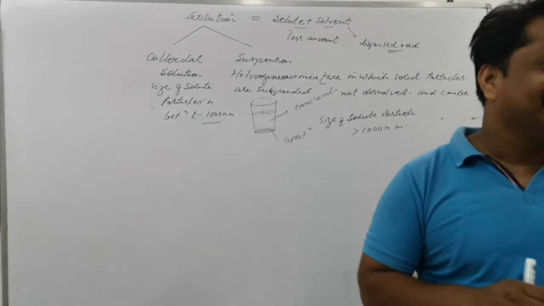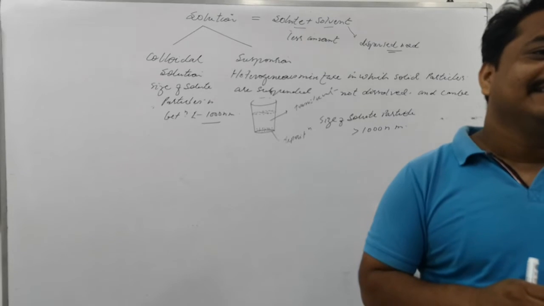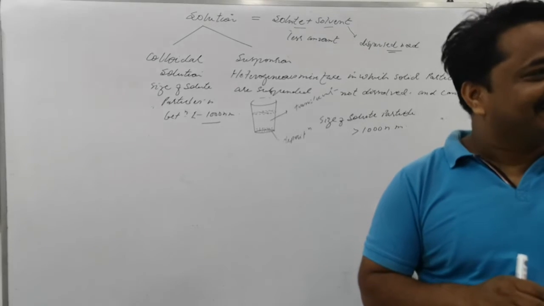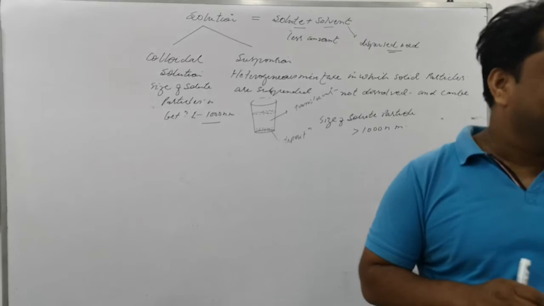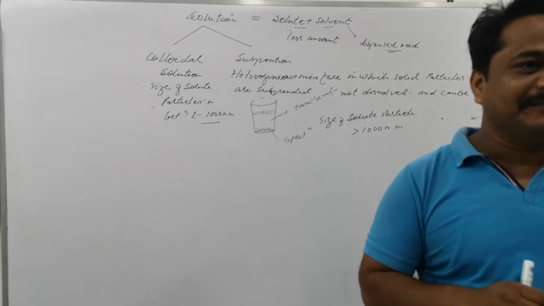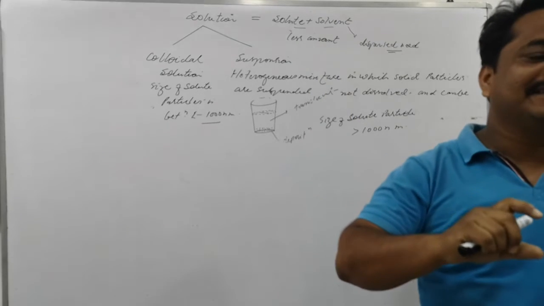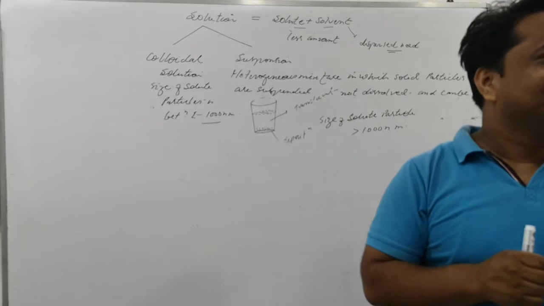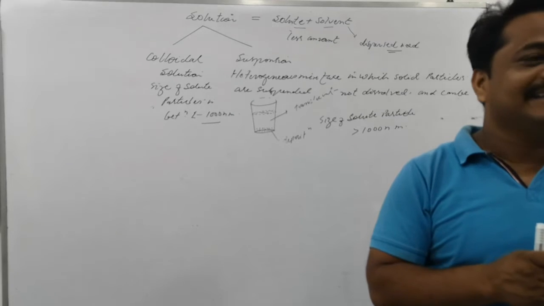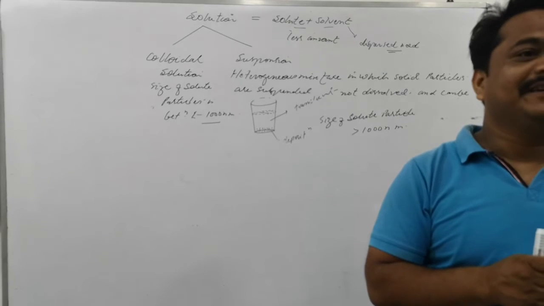I told you two things here. What is the Tyndall effect? The effect where light passes through a narrow opening is established. I gave an example of that. The light comes from the narrow opening, and the dirt particles randomly appear in motion in the path of light. This is called the Tyndall effect.